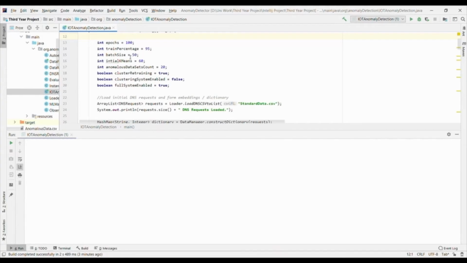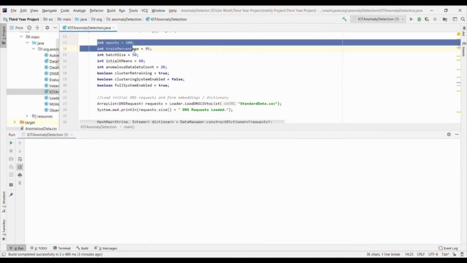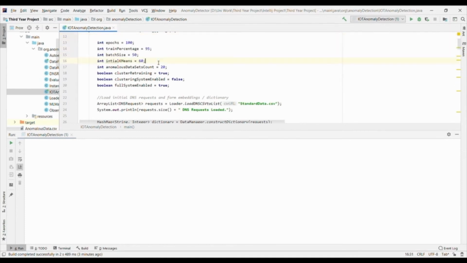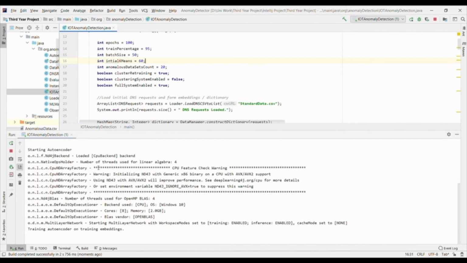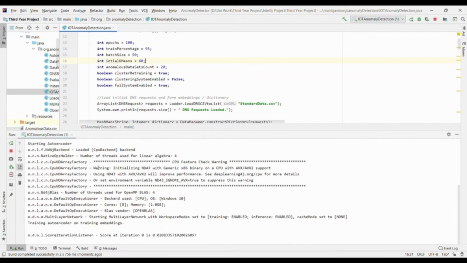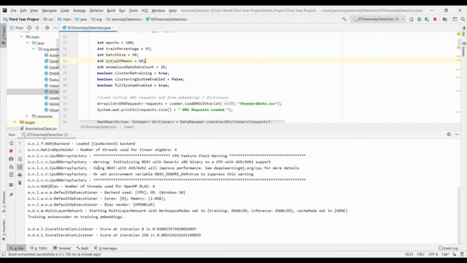So here we are in IntelliJ, and we're going to use the full system with some default parameters as highlighted here. Starting the system off, we can instantly see the standard traffic being transformed into its vector embeddings, and then being used to form the clusters for classification later. Next, we see the autoencoder initializing through the Deep Learning for Java library and beginning to train.